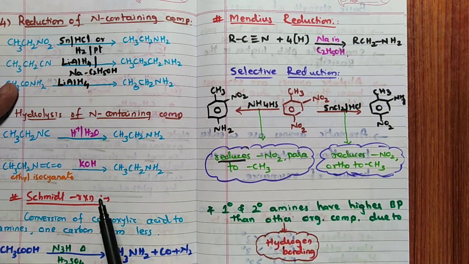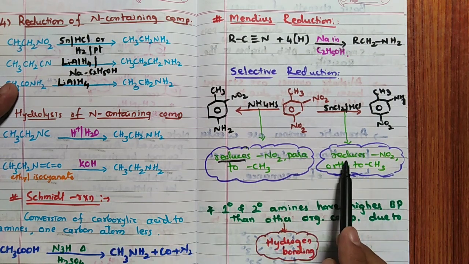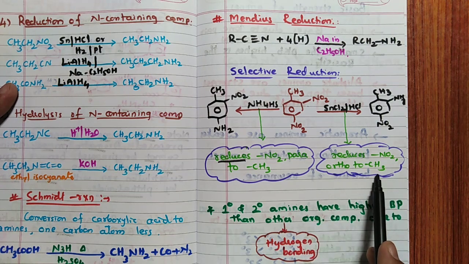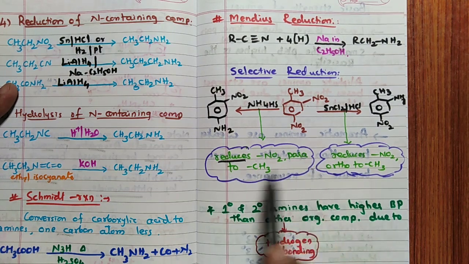Selective reduction we call it. Sn/HCl only reduces the NO2 ortho to CH3. Here NH4HS reduces the NO2 para to CH3. Remember the selective reduction.